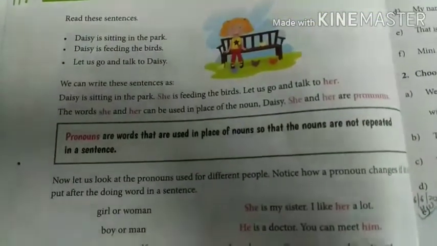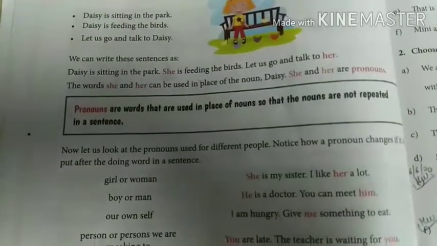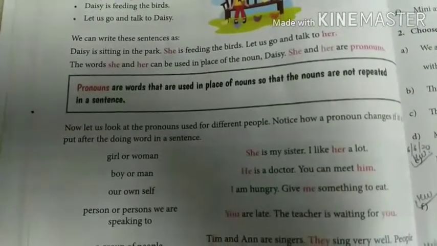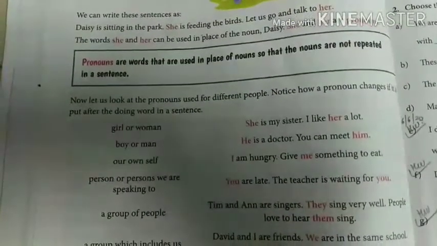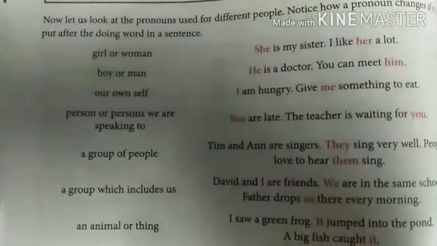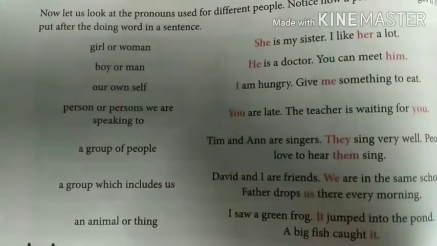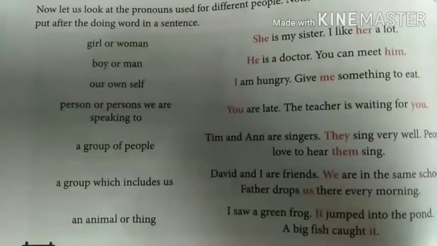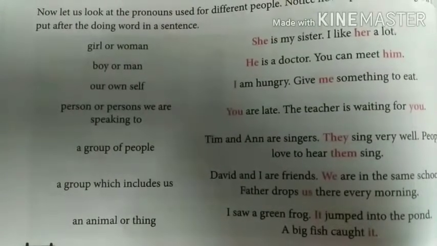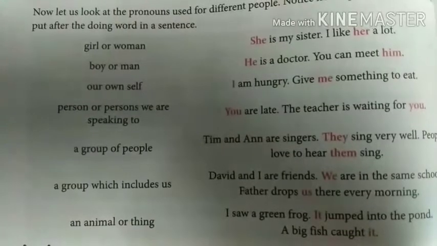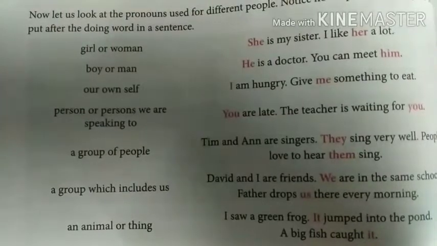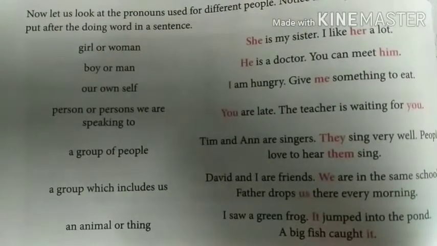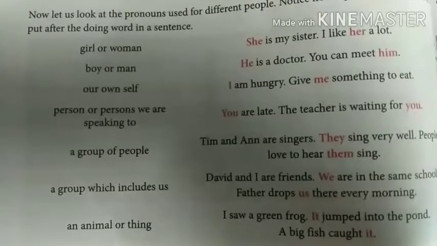Now let us look at the pronouns used for different people. Notice how a pronoun changes if it is put after the doing words in a sentence. Let's see. Girl and woman. For girl and woman, we write she and her. She is my sister. I like her a lot. Boy and man. For boy and man, we use he and him. Our own self. For our own self, we use I and me.